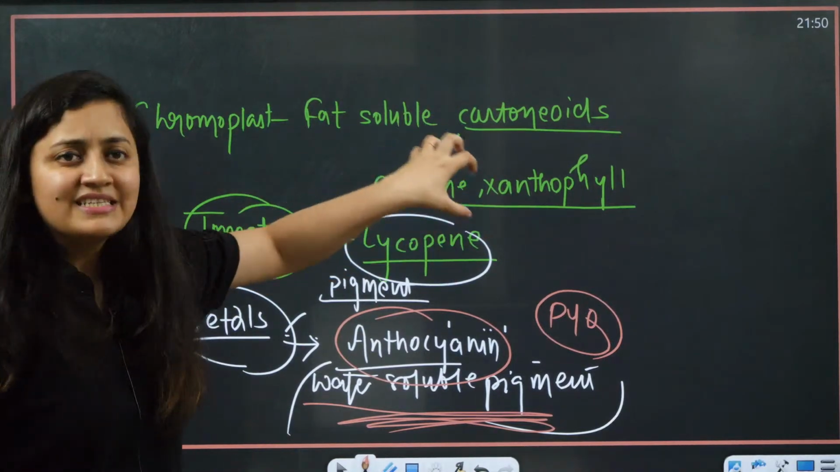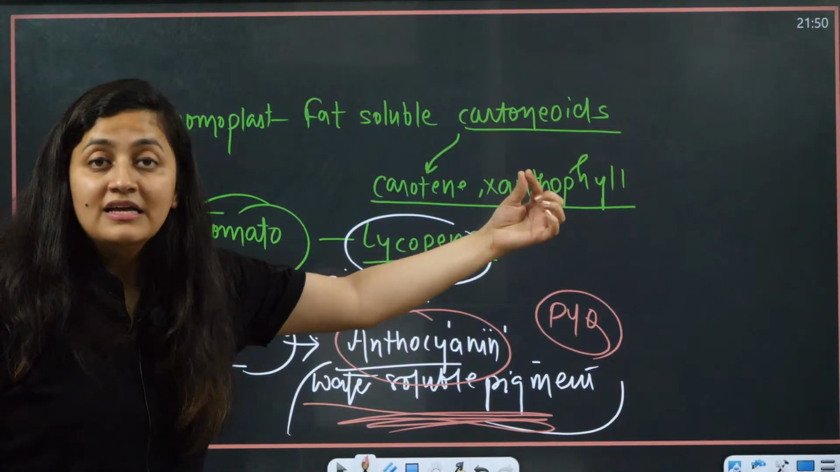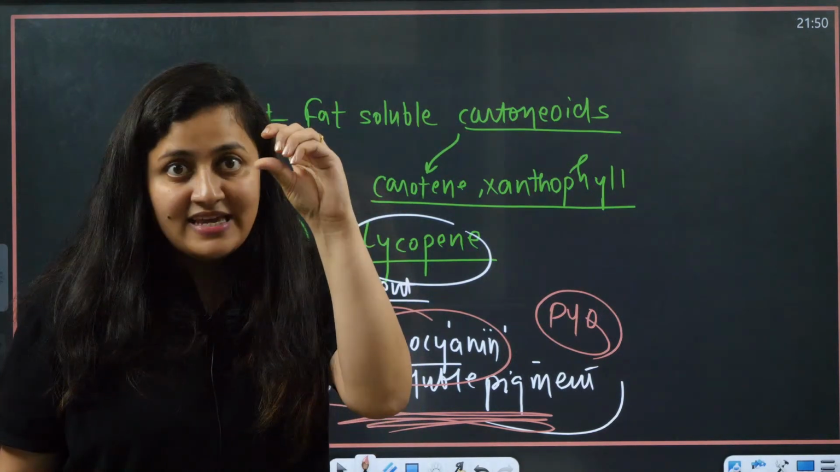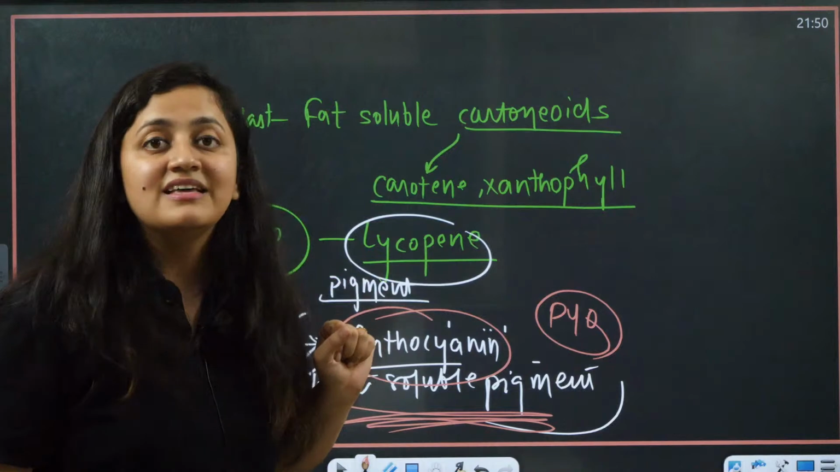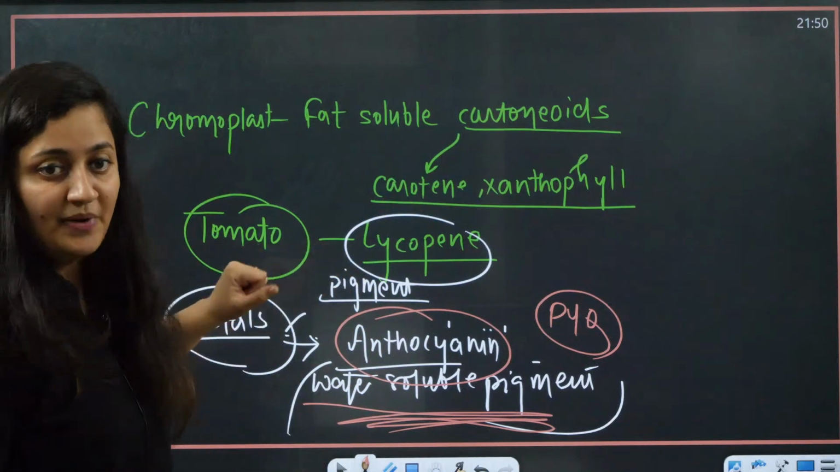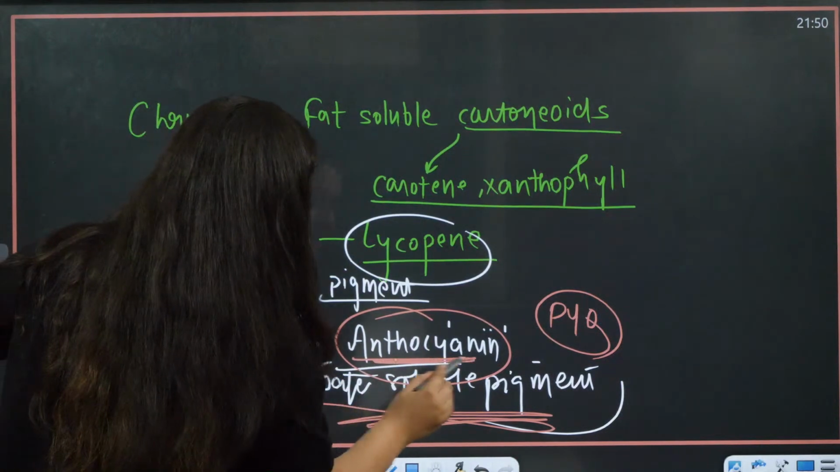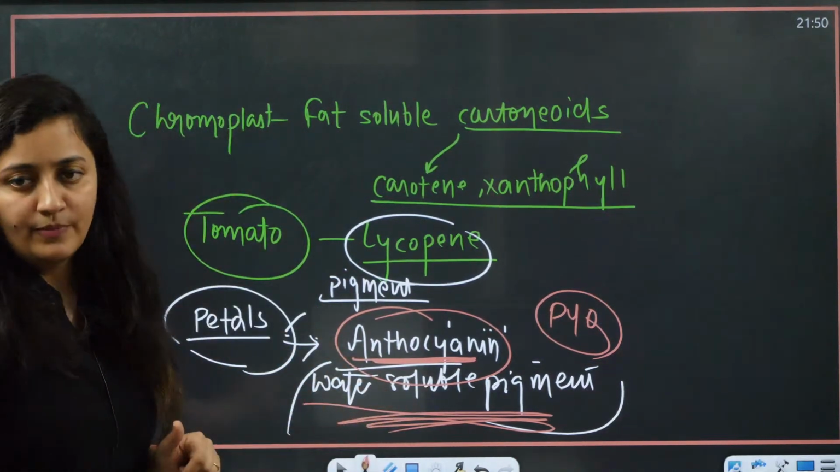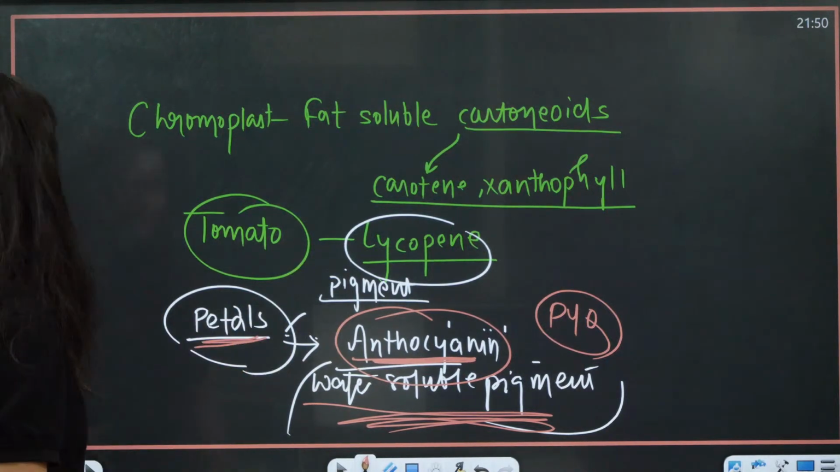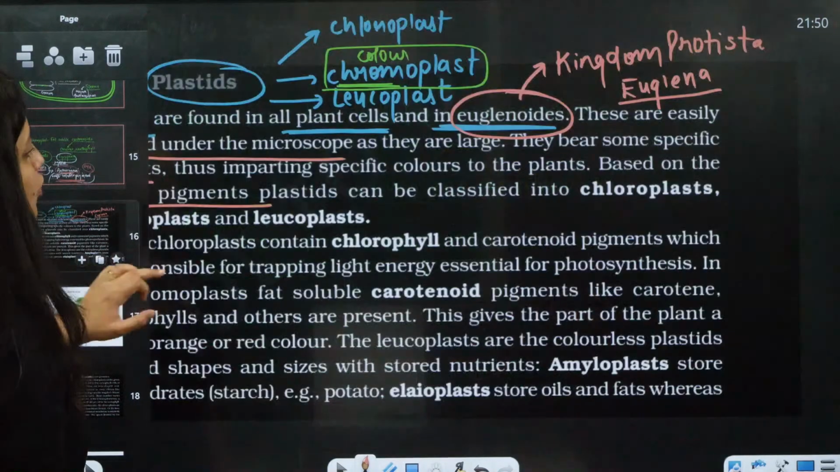And these carotenoids, carotene, xanthophyll are responsible for the yellow colors. During autumn we see yellow foliage, that is because of this xanthophyll. So they are fat soluble pigments. But anthocyanin is the water soluble pigment. So petals are having anthocyanin, and ultimately it is part of the chromoplast.